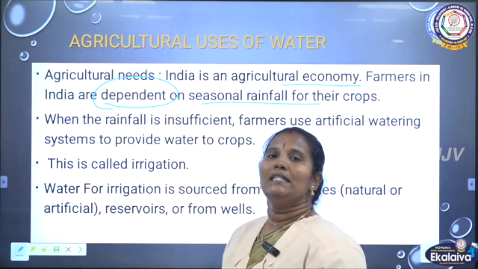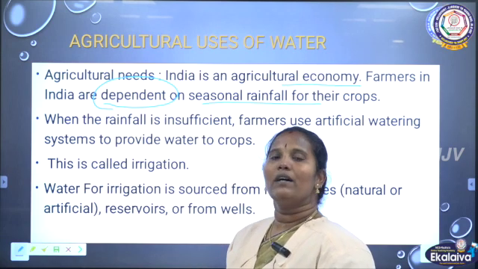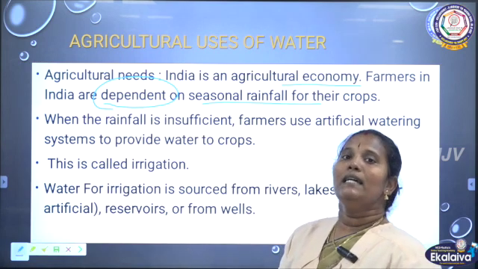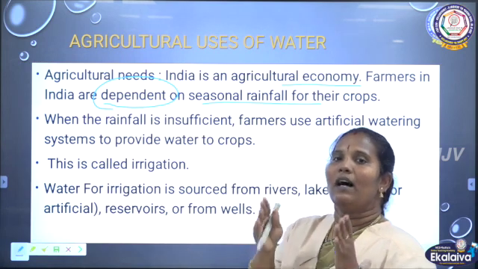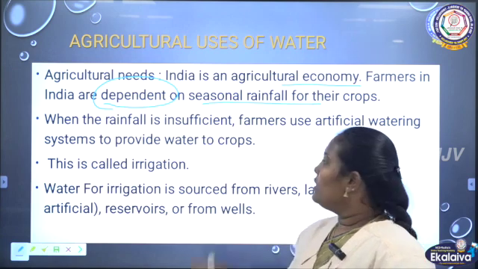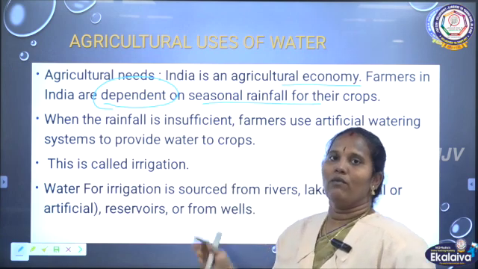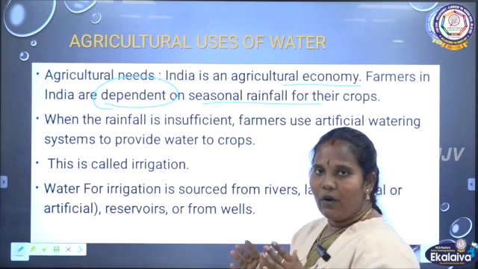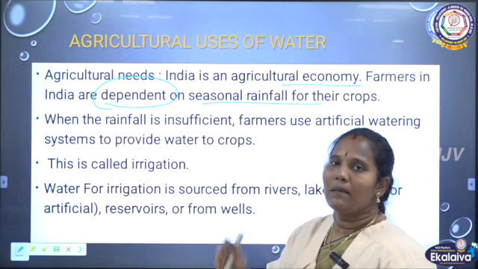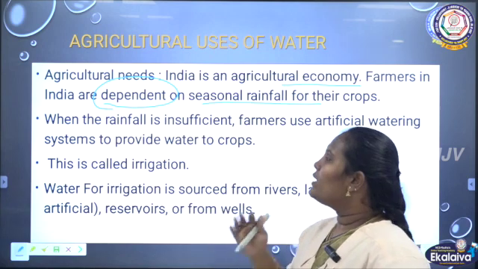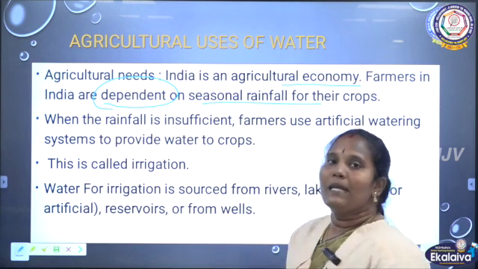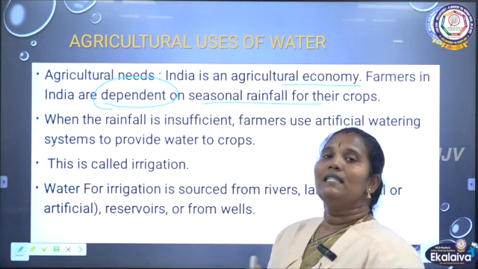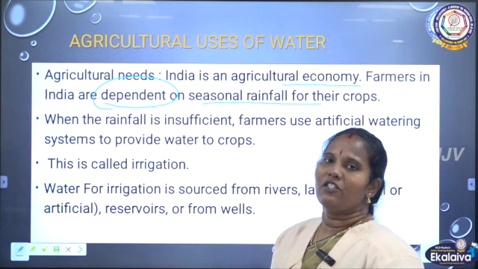Suppose the rainfall is insufficient, meaning they cannot get enough water from the rainfall, they follow some other artificial methods. Mostly they depend on rainfall only for their crops. What are the artificial methods? We can call them irrigation methods. This irrigation, we can say many methods are used.